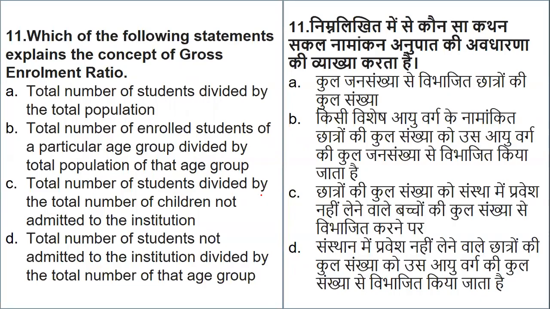Now, next, which of the following statements explains the concept of gross enrollment ratio? We have always checked gross enrollment ratio with respect to higher education, the percentage. I'll check the latest update and add it in the next class. Basically, how exactly is it formed, or how is it explained concept-wise? Total number of students divided by total population. Total number of enrolled students of a particular age divided by the population of that age group. Total number of students divided by the total number of children not admitted to the institution. Or total number of students not admitted to the institution divided by the total number of that age group.